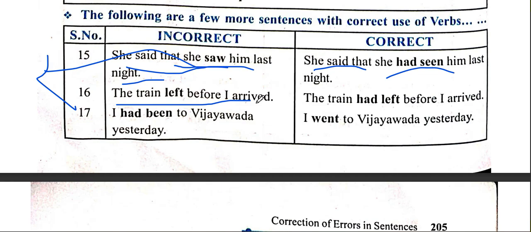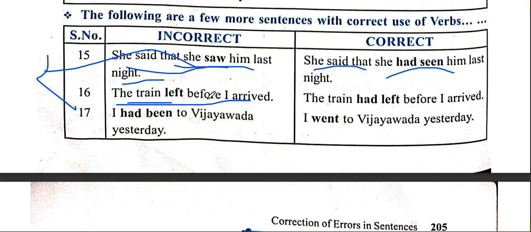The train left before I arrived. In this tense, past perfect tense, we discuss two actions together that happened in the past, and which action took place first when we compare it with the other. For example, the train left before I arrived. Which action took place first, and which later?